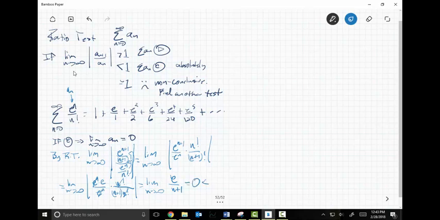This goes to 0, which is less than 1, which implies that this sum from 0 to infinity of e to the n over n factorial converges. Not only converges, but, whoa, that was supposed to be an A, turned itself into a D, but it converges absolutely, which is awesome, right?